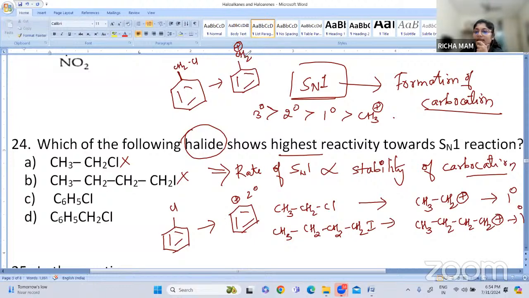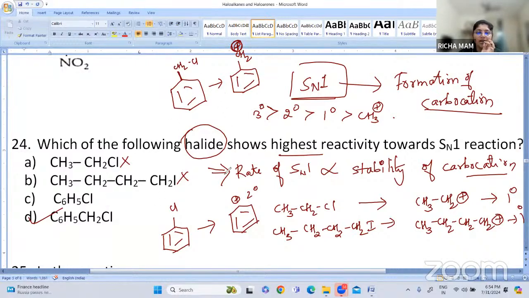This is a benzyl cation, so it can easily undergo resonance. When we compare option C and option D, the benzylic carbocation is more stable among the rest of the options. So option D is the correct answer. This positive charge can be resonance stabilized.